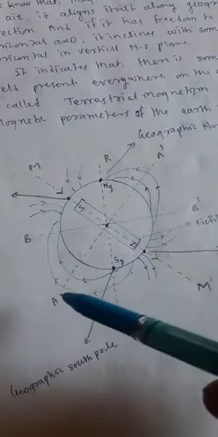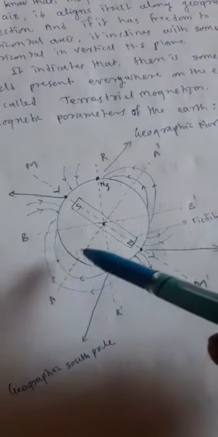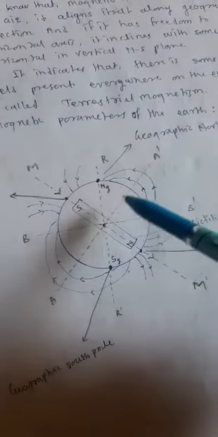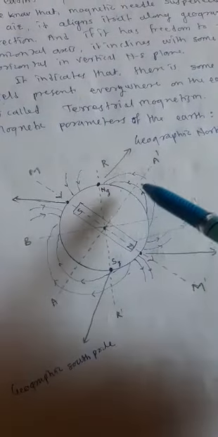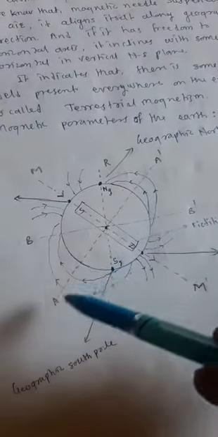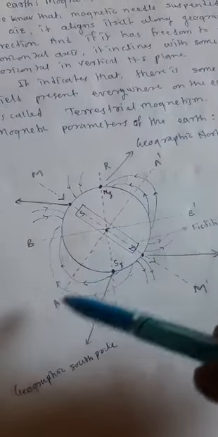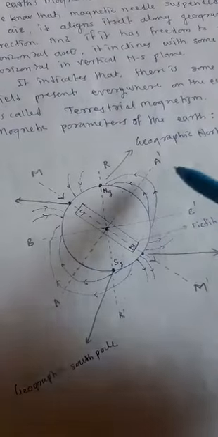Say a circle passing through this line is called the magnetic equator.